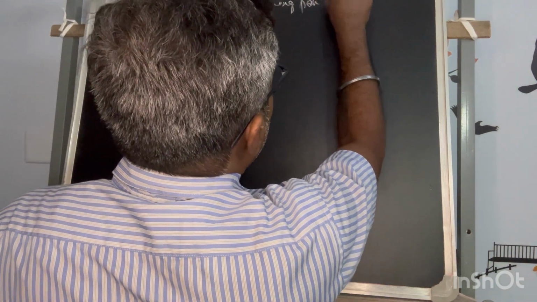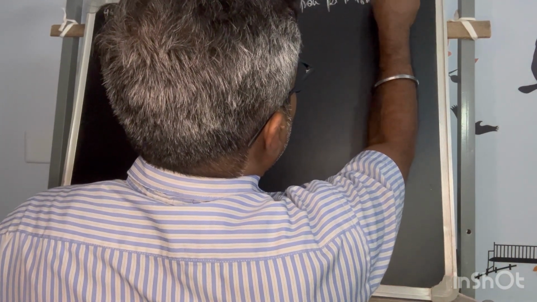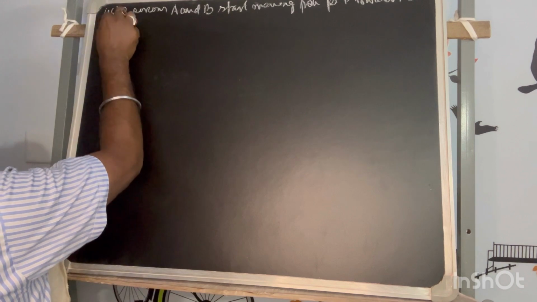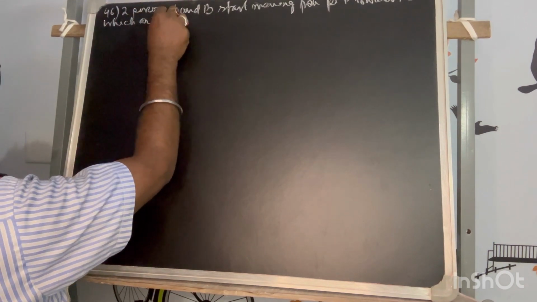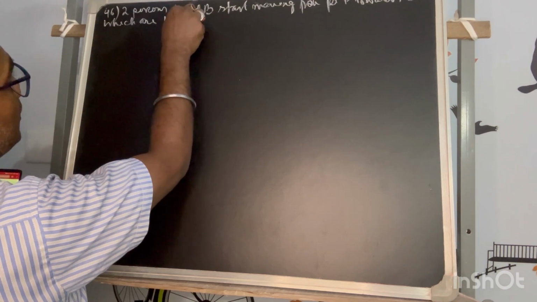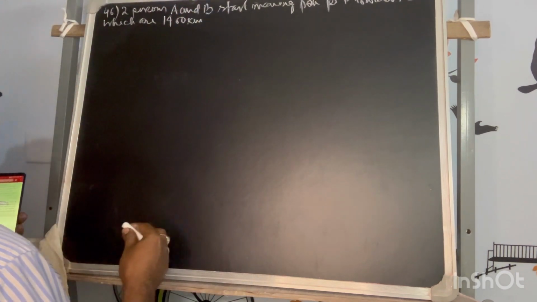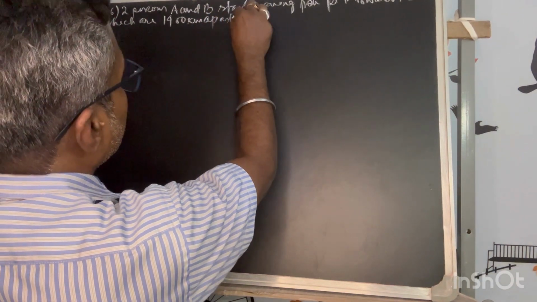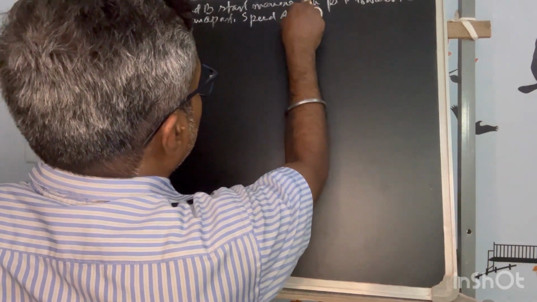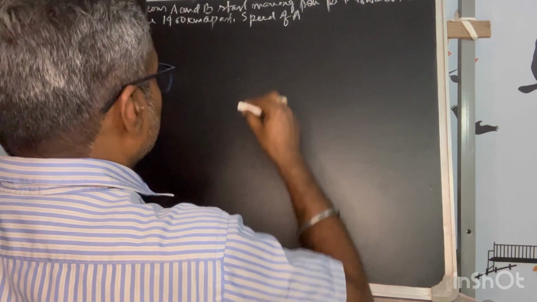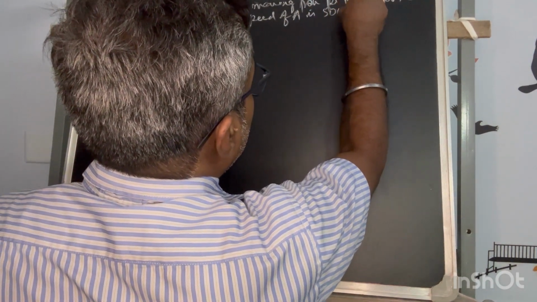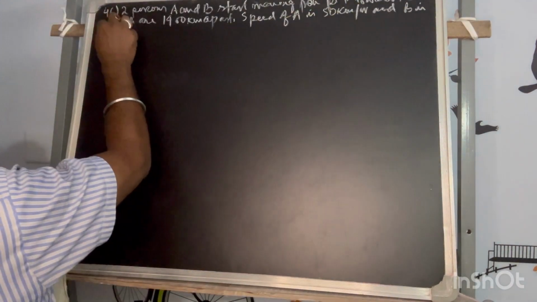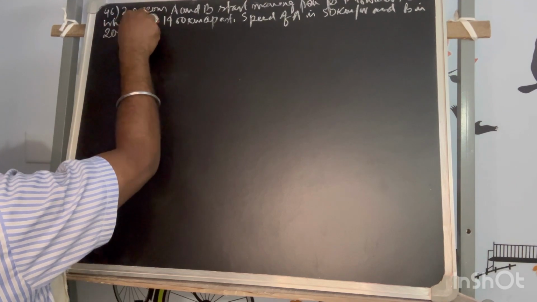From point P towards Q, which are 1400 kilometer apart. Speed of A is 50 kilometer per hour and B is 20 kilometer per hour.